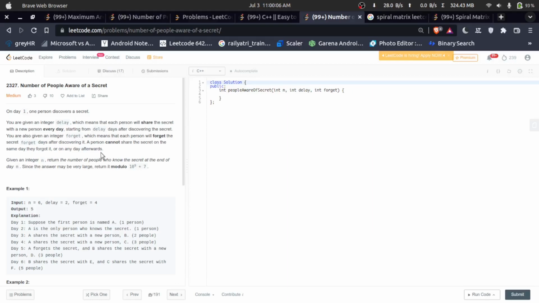So basically, an integer n has been given, and also a delay integer and a forget integer. We'll have to return the number of people who know the secret at the nth day. The question is that you are given a delay integer, which means that after the delay days, the person will share the secret with a new person every day, starting from the delay day after discovering the secret.